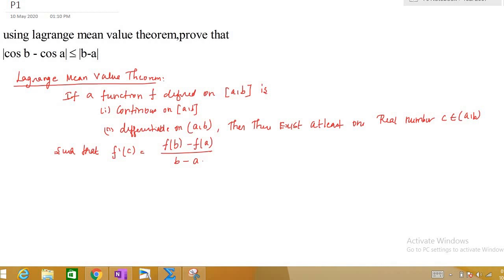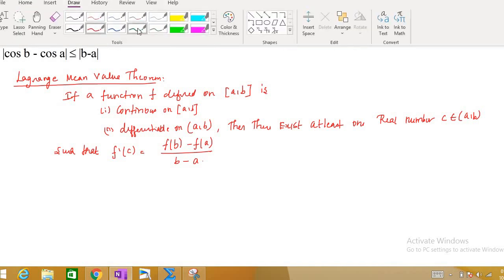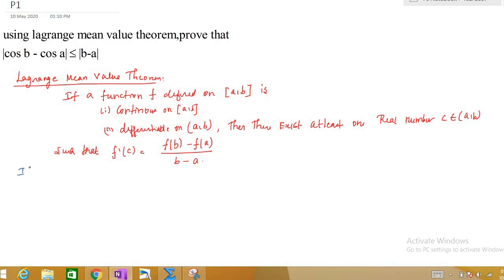So if b is equal to a, then there is nothing to prove. So we assume that b is not equal to a.